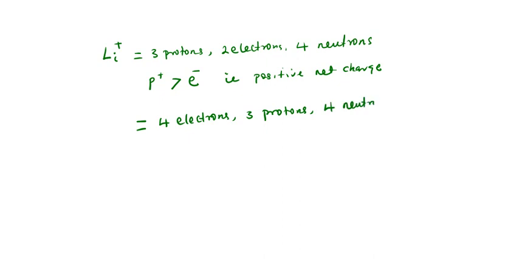Now, what will be our lithium? Is it negatively charged or positively charged or neutral? Definitely, since the number of electrons here is bigger than the number of protons, that is to say that this lithium is what? Negatively charged.